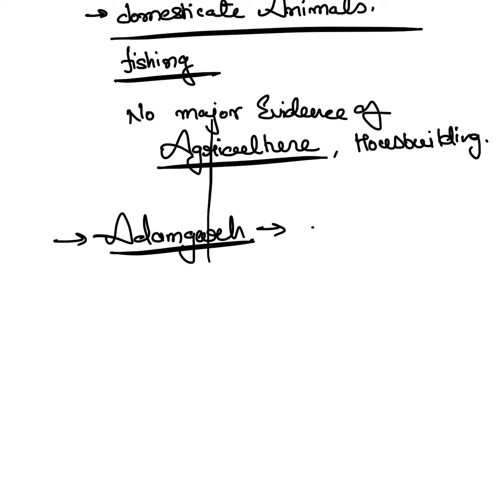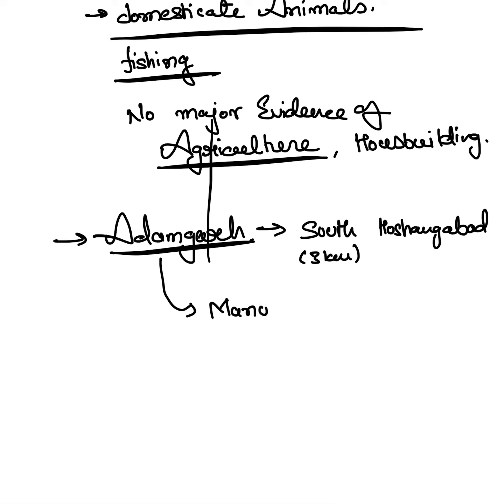It is located in the south of Hoshangabad district, 3 kilometers from Hoshangabad. Basically, it is in Hoshangabad. And the archaeologist who found this site is Manoranjan Ghosh.